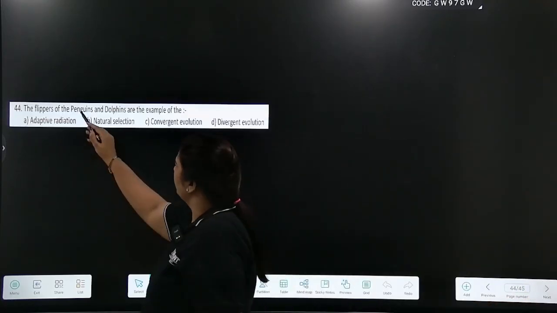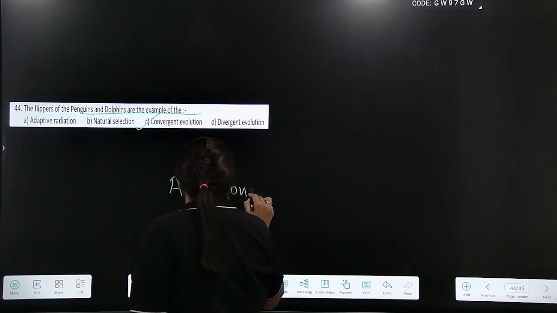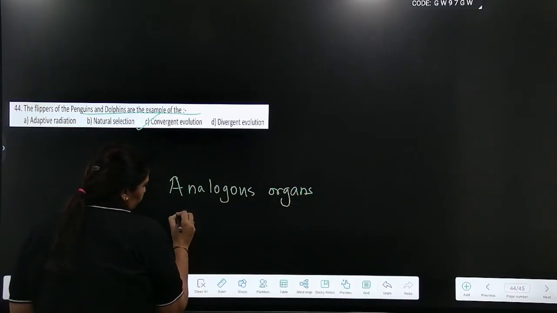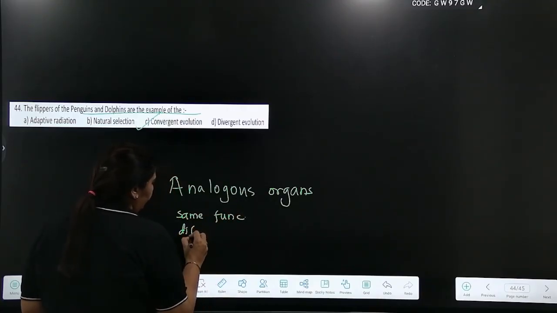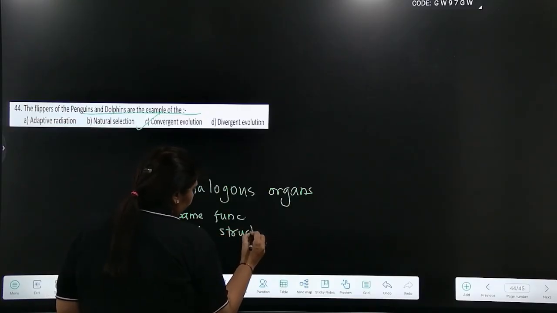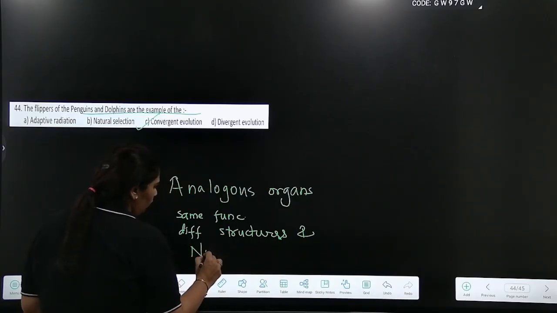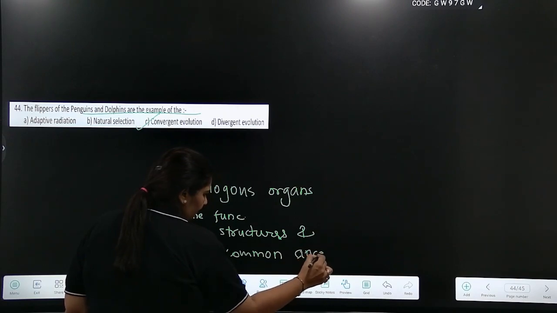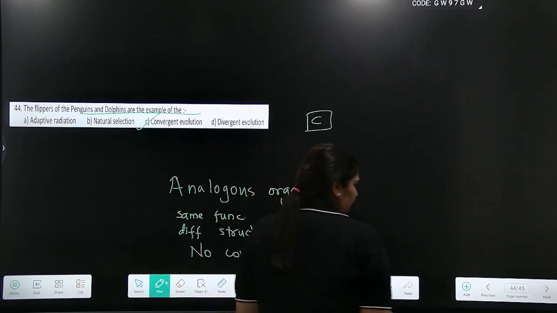The flippers of penguin and dolphin are examples of convergent evolution, children. They are analogous organs. These organs are the ones which have the same function but different structures and no common ancestry. So answer is option C.